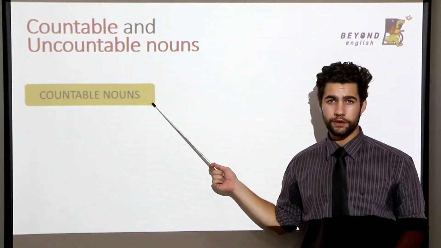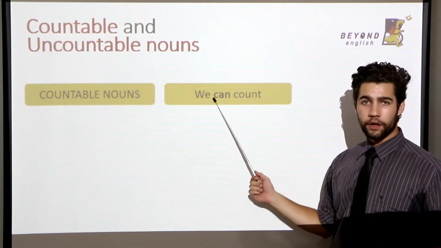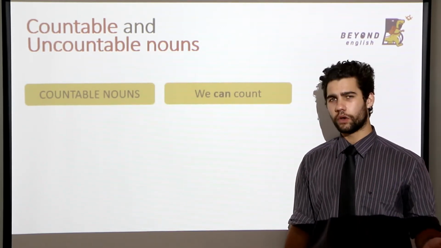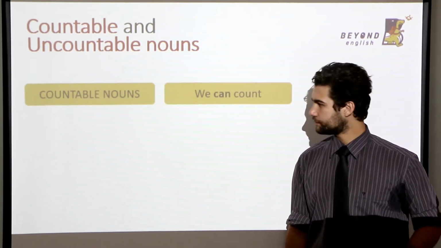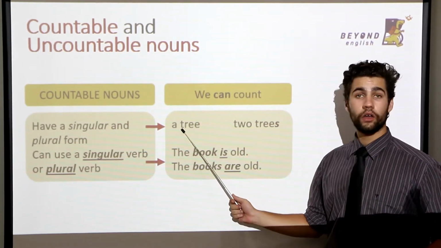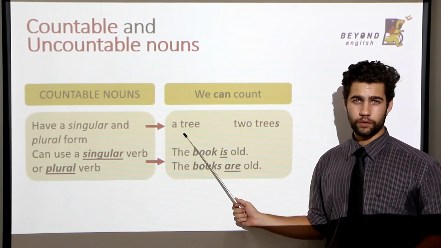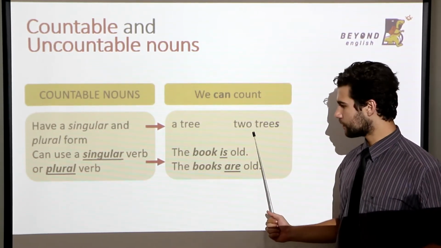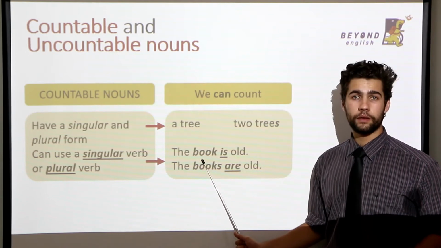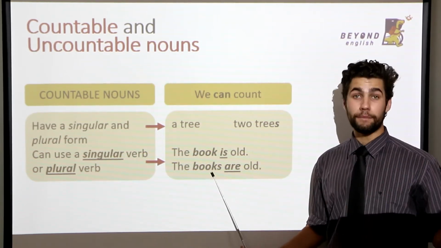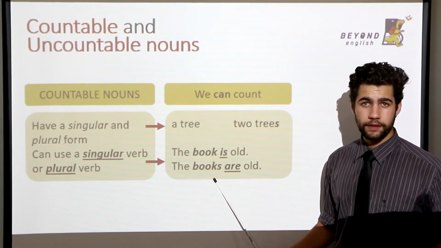Countable nouns are nouns we can count. So, let's take a look. A noun we can count: a tree or 2 trees. Over here, a book or many books.